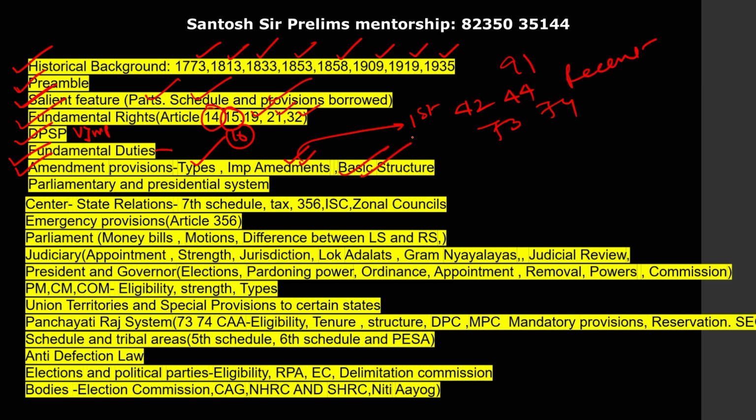Next, basic structure doctrine, again a very important topic from this chapter. Next, parliamentary system and presidential system. A lot of questions have come on the parliamentary system. What do you mean by parliamentary system? What are the features of the parliamentary system?